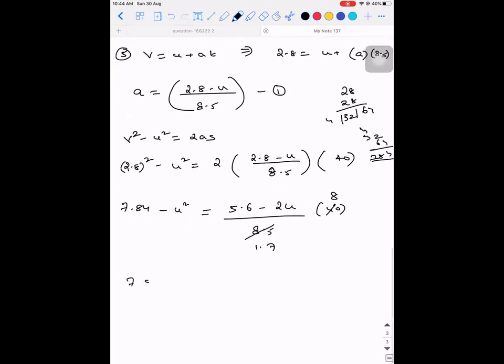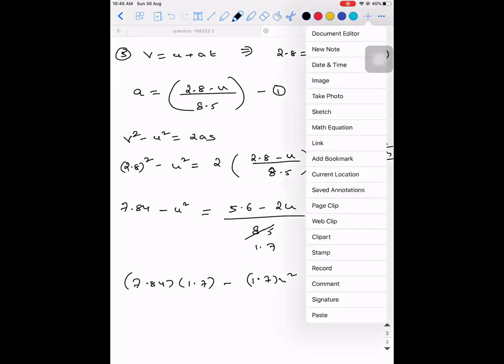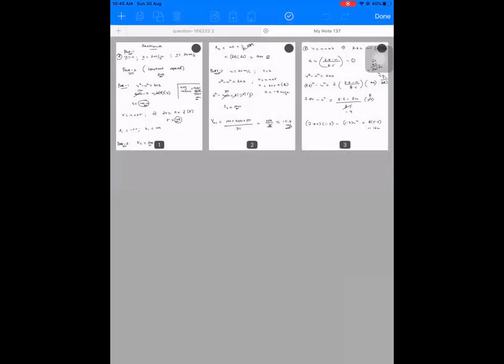So the 7.84 into 1.7 minus 1.7 u square is equal to 8 into 5.6 minus 16u. So you'll get a quadratic equation in u, then solve for it and you will get the answer. Did you guys understand what I did? Yes, sir, understood. So this is one way.